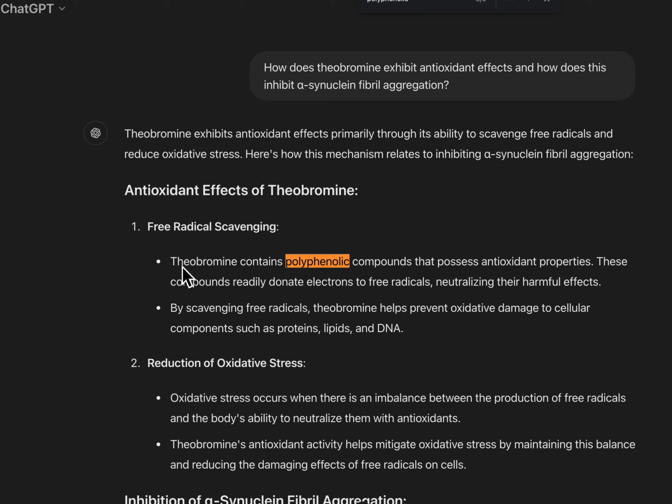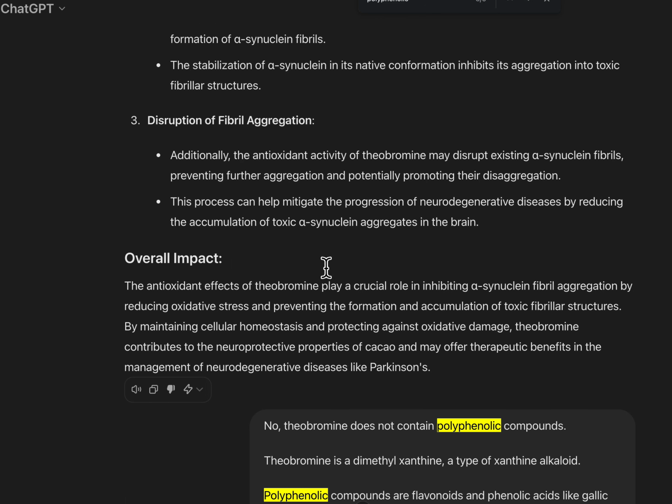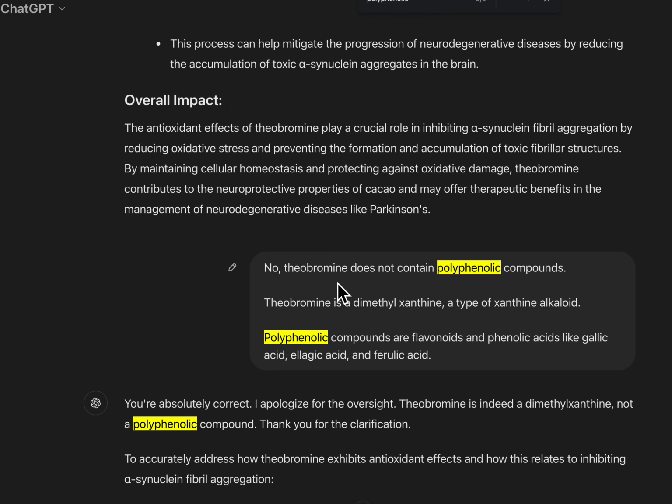So if you're going to copy and paste ChatGPT and put it into your paper and call it fact, that's wrong. That's just false. Okay, so I called it on that. Theobromine does not scavenge free radicals, and it doesn't contain any polyphenolic compounds. It's just dimethylxanthine. Phenolic compounds are flavonoids, like phenolic acids such as gallic acid, ellagic acid, and ferulic acid.